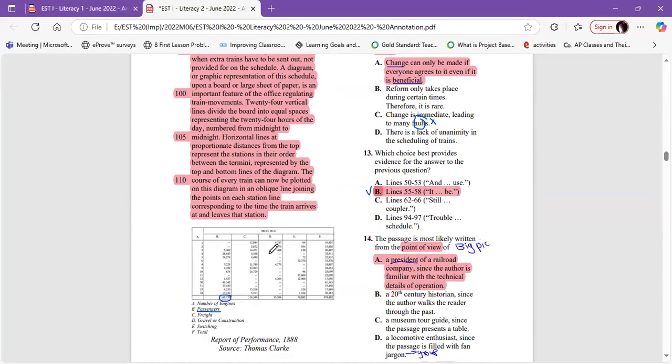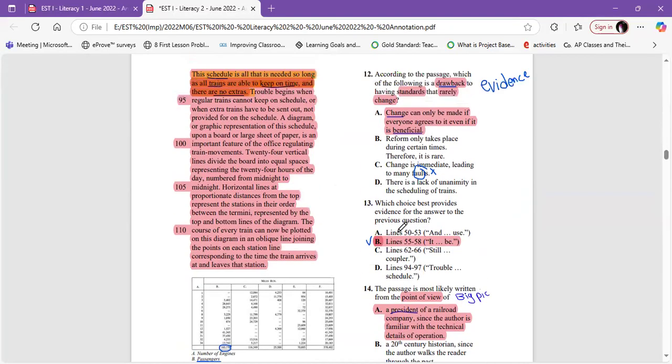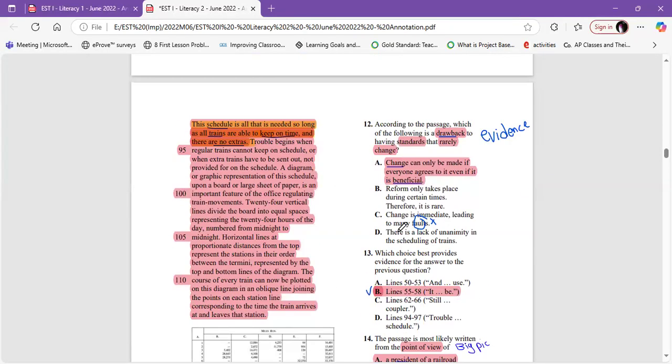Let's find question number 13. Again, 13 is evidence. It says, according to the passage, which of the following is a drawback to having a standard that rarely changes? Okay, we have keywords. We need the drawback, the disadvantage, of standards that never change.